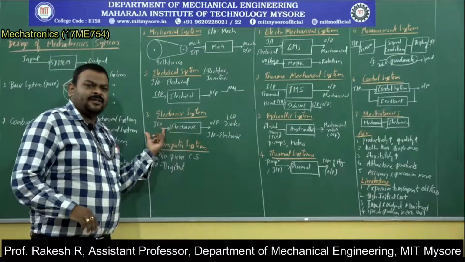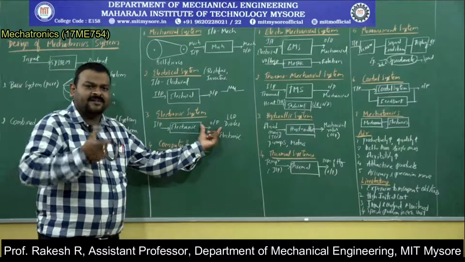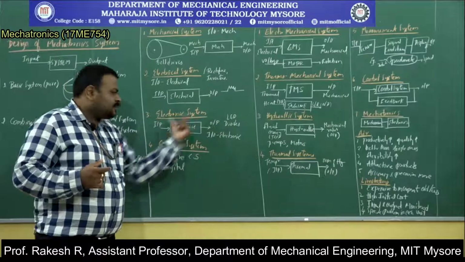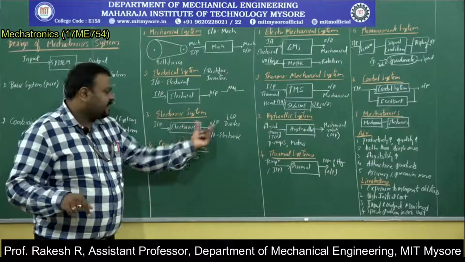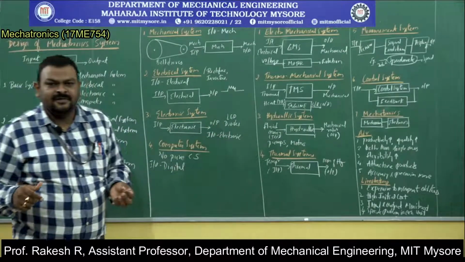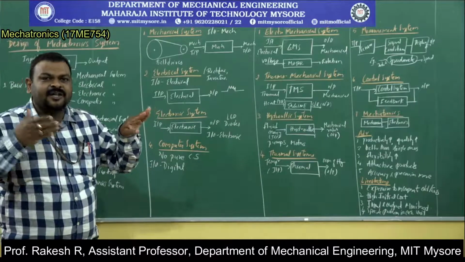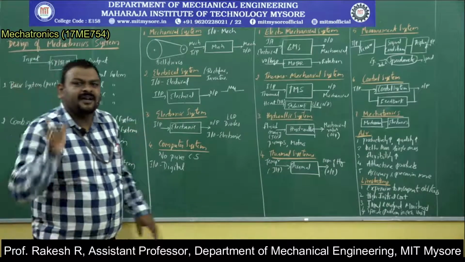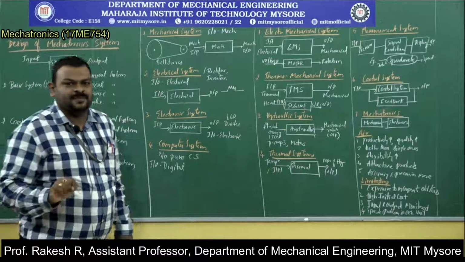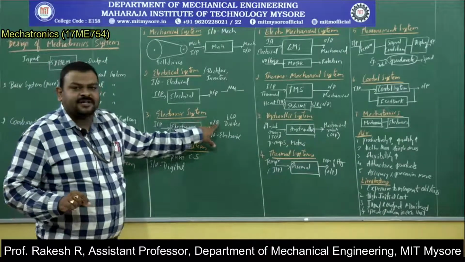In electronic, the input voltage and the output voltage are again different. These two are in pure digital form. Take the example of LEDs, diodes, any solid state switches. The input is electronic and the output is also electronic. Those two are in digital forms. That is important in electronic systems.